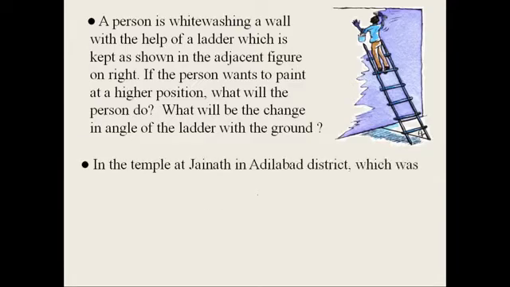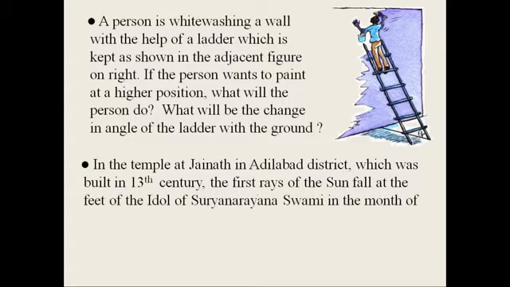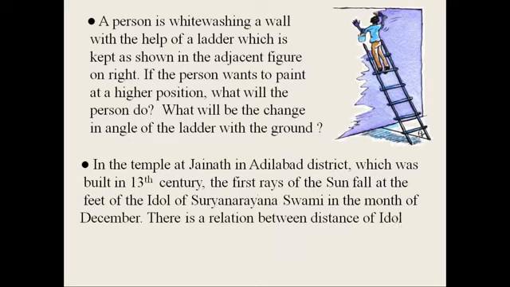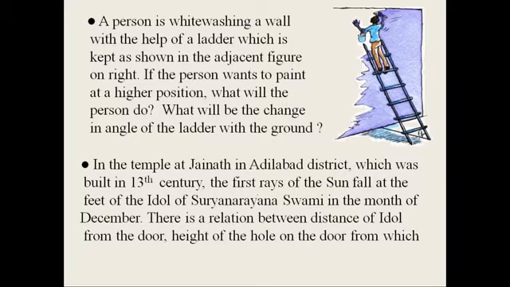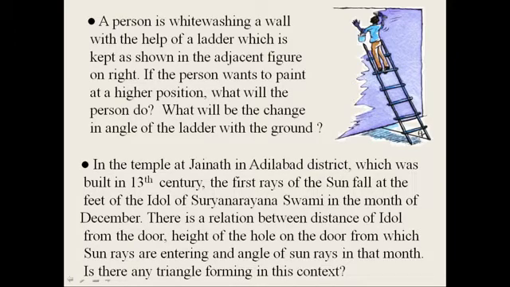In the temple at Jainath in Adilabad district, which was built in the 13th century, the first rays of the sun fall at the feet of the idol of Surya Narayana Swami in the month of December. There is a relation between the distance of the idol from the door, the height of the hole on the door from which sun rays are entering, and the angle of the sun rays in that month. Is there any triangle forming in this context? Yes, it is forming a triangle.